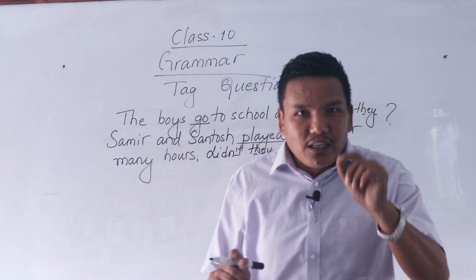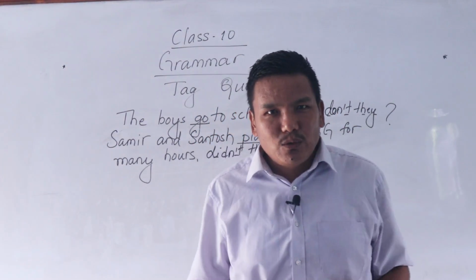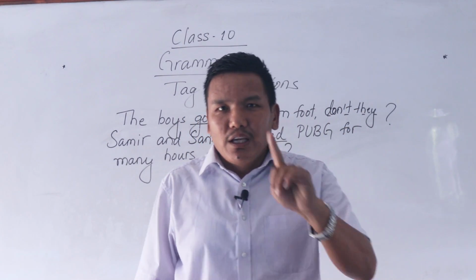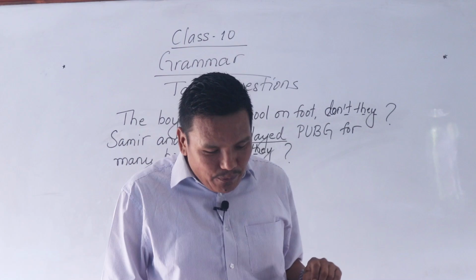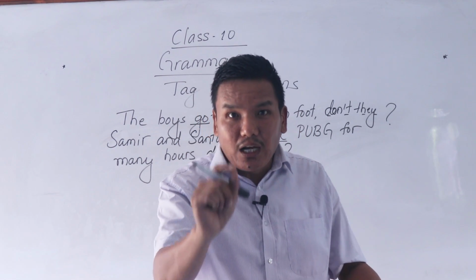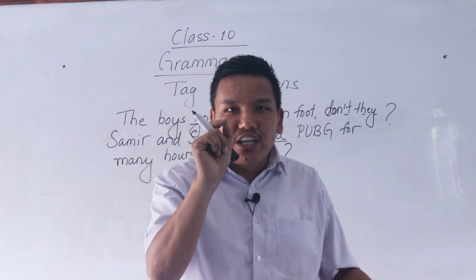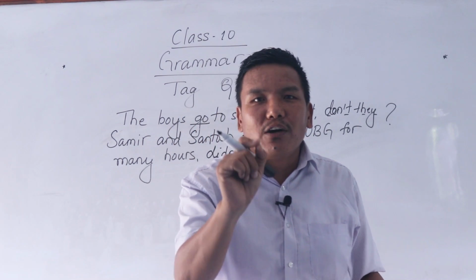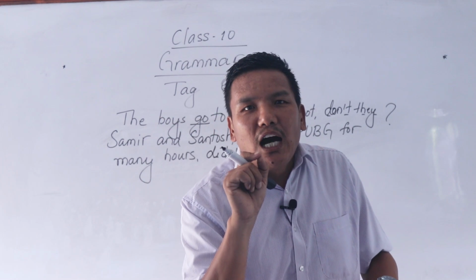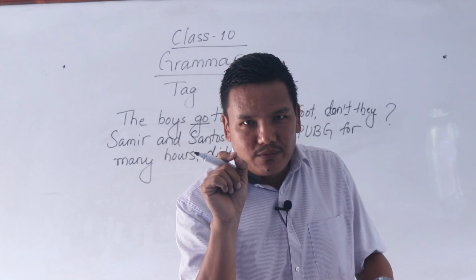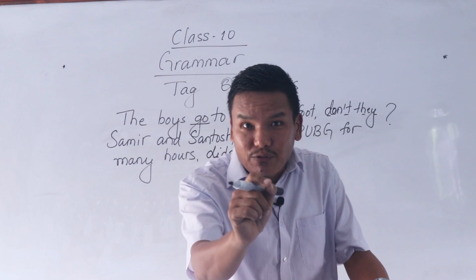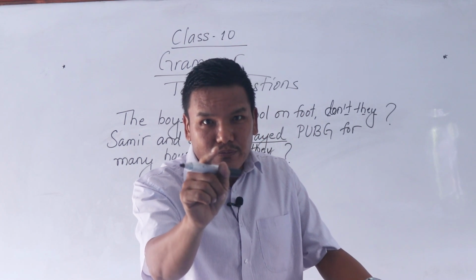So, let me revise what I taught you till now. In the beginning, I gave you a sentence: Resma and Ramesh are from Pokhara, aren't they? When I gave you the example of this statement, I taught you how to use tag questions. Like there must be a comma. We should write the contraction form of the verb if it is negative.